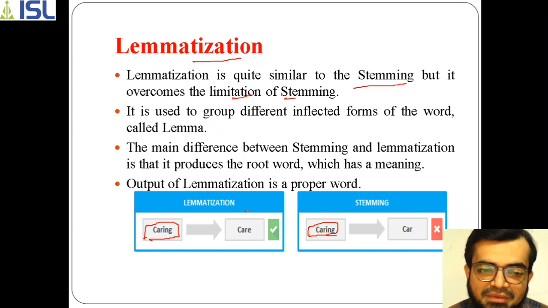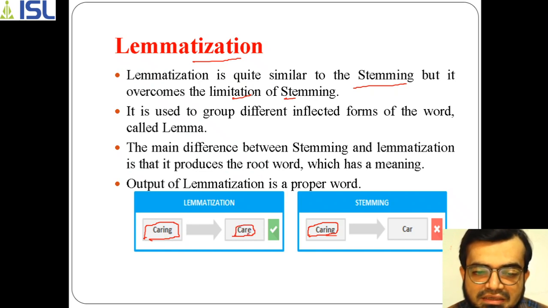So in that sense, in this lemmatization process, caring becomes care. Okay, so you can observe that it removes ing and it takes care here. So that care is there in the lemmatization process, and in the stemming process it is not overcoming the problem. So the main thing of lemmatization is whenever you get an output of lemmatization, you will get the exact proper word. I mean, you will get the exact root word for the given word. That is the advantage of using lemmatization over stemming.